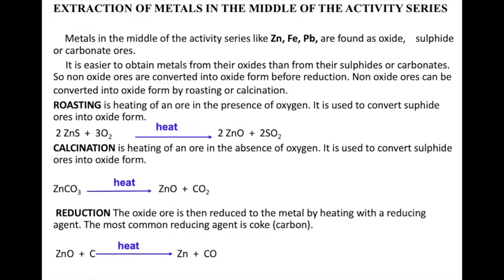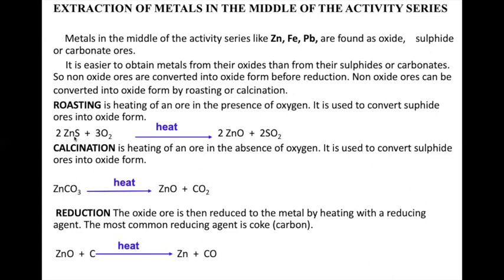Now, the metals in the middle reactivity are like zinc, iron, and lead. They can be found in sulfide or carbonate form. If they are found in the sulfide and the carbonate form, they have to be converted into an oxide form. So either roasting or calcination is done. Roasting is done for sulfide ore and calcination is done for carbonate ore.